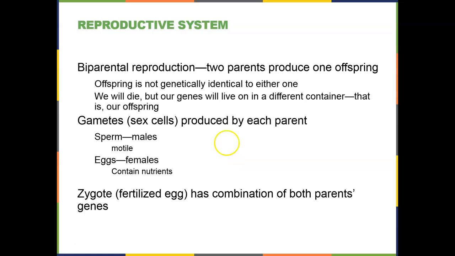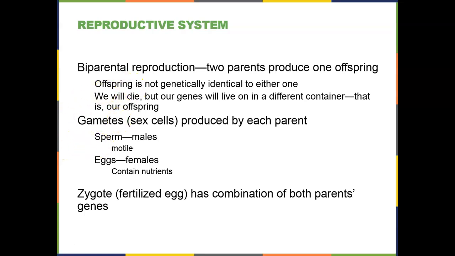So in this chapter, the reproductive system, we're looking at a form of reproduction known as biparental reproduction, where each parent gives something to produce one single offspring. The offspring that we produce is not genetically identical to either parent.